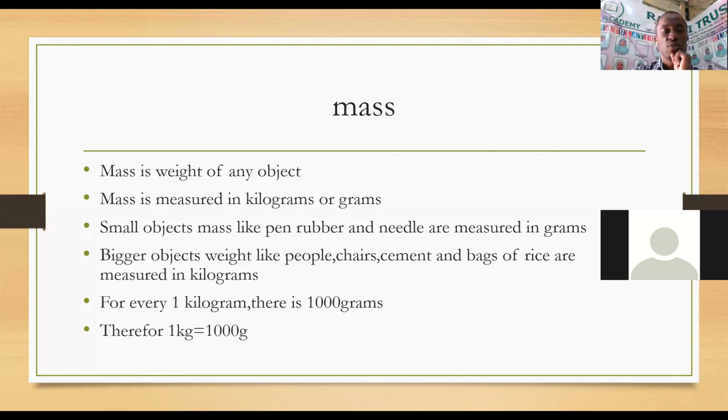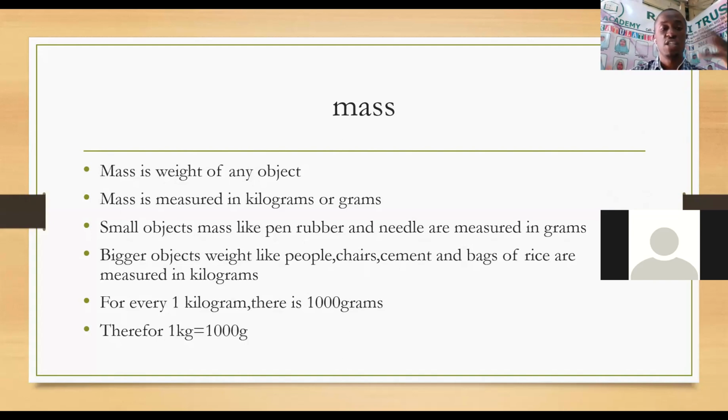And which machine do we use to measure mass or weight of objects? We mostly use a spring balance. We use a spring balance to measure weight of different objects. And sometimes we can also use a weighing machine. Weighing machine, ile ya kupima weight.